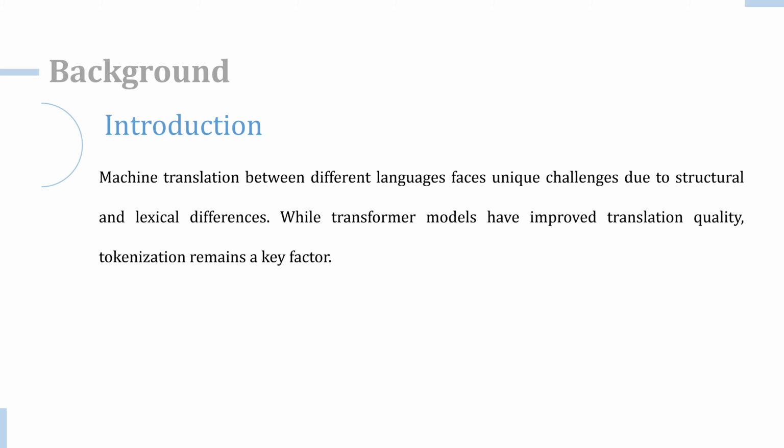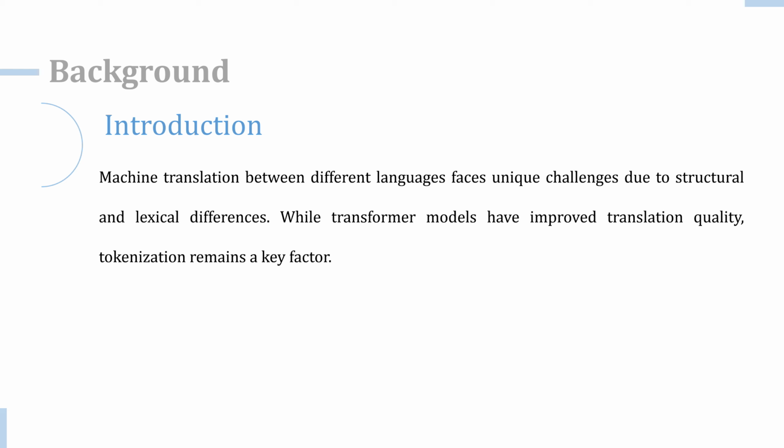Firstly, machine translation in a multilingual setting faces many challenges. Differences in word order and vocabulary systems across languages often lead to poor translation quality. For example, Chinese relies on word order to express meaning, while Japanese encodes grammar in particles and word endings. These structural differences make it harder for the model to understand.